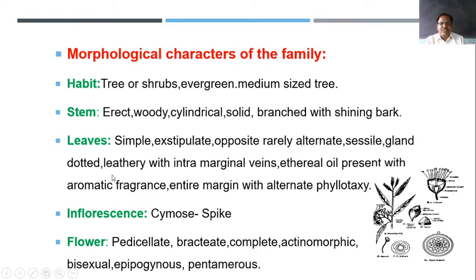Oil glands are present in the leaves. Oil is extracted from these leaves, which is medicinally important. They are leathery; when we touch the leaf, it is very rough, and they have ethereal oil present in the leaves, that is, they have an aromatic fragrance. The leaf margin is entire, that is, without ribbing. Pay attention here.